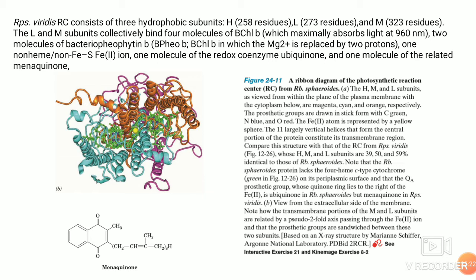At this 960 nanometer, there are four molecules of bacterial chlorophyll B, two molecules of bacterial pheophytin, where the magnesium is replaced by two protons, one molecule of non-heme iron, that is ferrous ion, one molecule of the redox coenzyme ubiquinone, and one molecule of menaquinone.